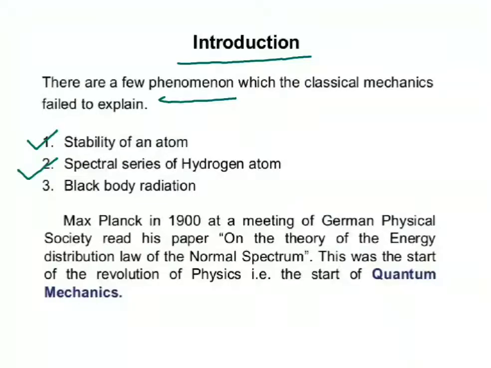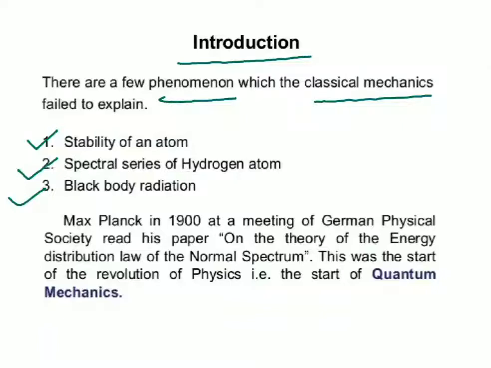We know that any element has the capability to produce spectral lines, and those spectral lines cannot be explained by classical physics. That's why classical physics failed to explain the spectral series of hydrogen atom. And the third one is black body radiation, which also cannot be explained by using classical mechanics.